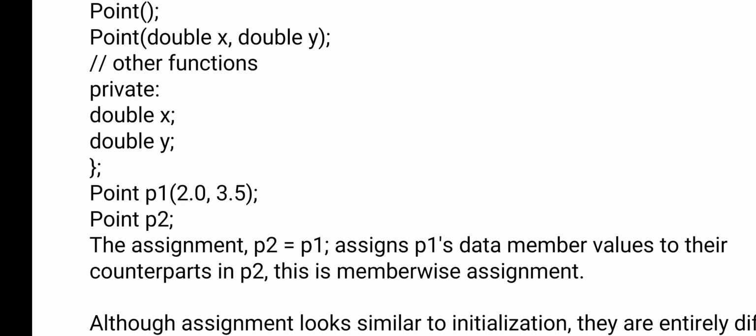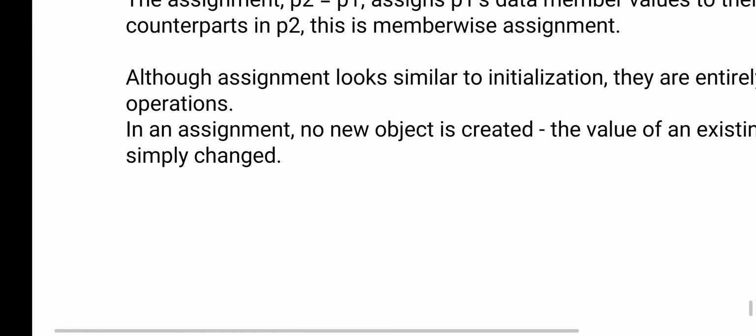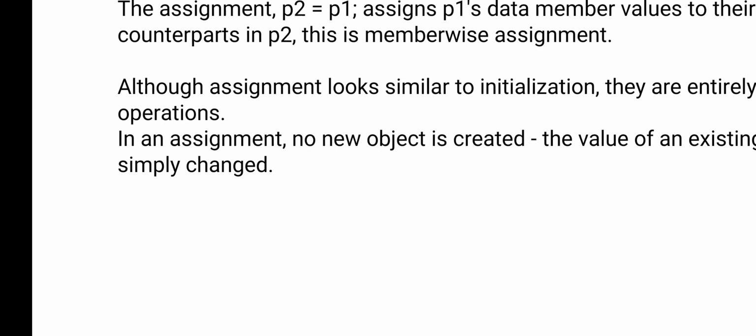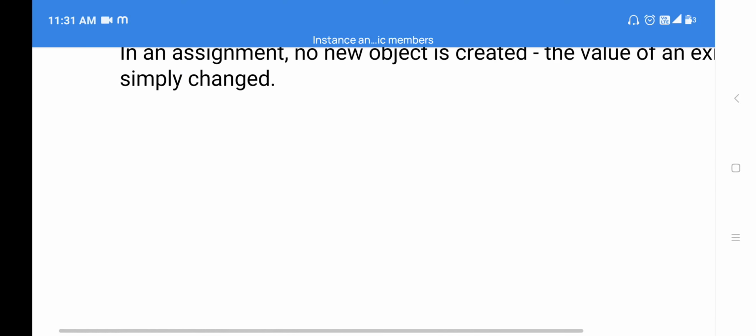Now Point p2, one more object I have created. When you create an object, we are assigning p1 to p2. In the next line you see p2 equals to p1. So whatever values are there in p1 are assigned to p2. Actually in p1 you have 2.0 comma 3.5, and that is assigned to p2. Which is similar to initialization, where we assign a value to a variable. Similarly we can assign the values at the right side to the left side variable. So this is about member wise assignment.